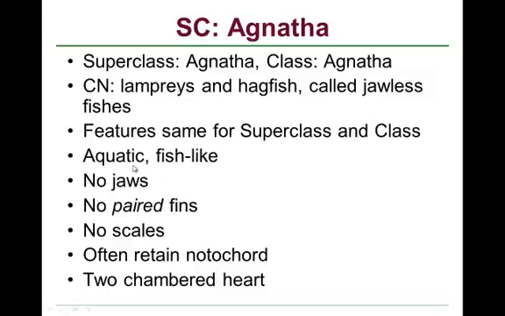These animals are aquatic and fish-like. They're actually long and kind of eel-like almost. They have no hinged jaws. They have no paired fins. They have no scales. They often retain the notochord as adults, and they have a two-chambered heart. And so these are the features of superclass Agnatha, and it includes the lampreys and the hagfish.